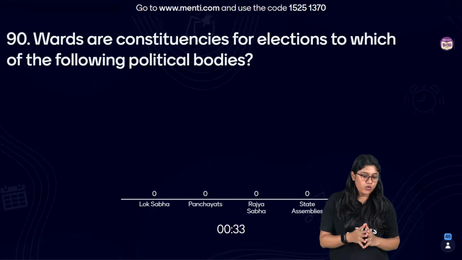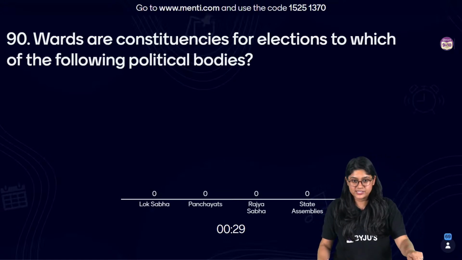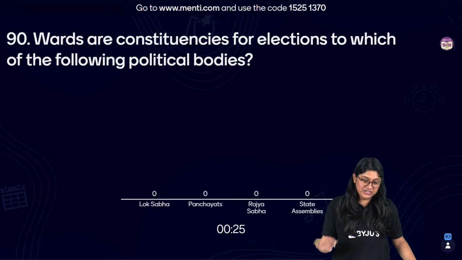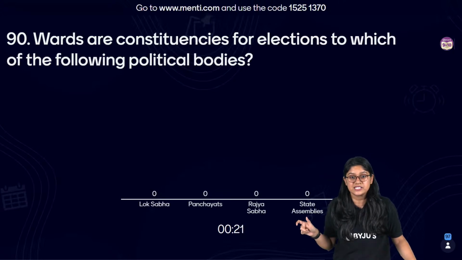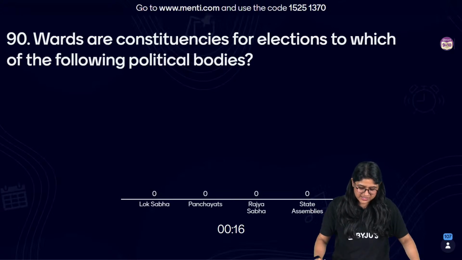Here we have, this is a very interesting question, everyone. Just think about it, everyone. This word is really very important. When we discuss the political bodies, where we have this connection, yes, we have Lok Sabha, Panchayat, Rajya Sabha and state assemblies.